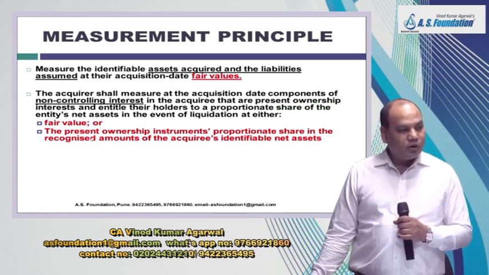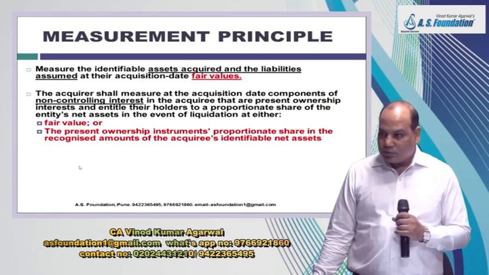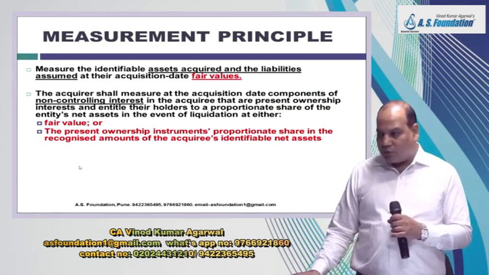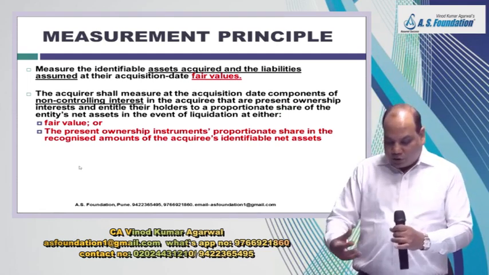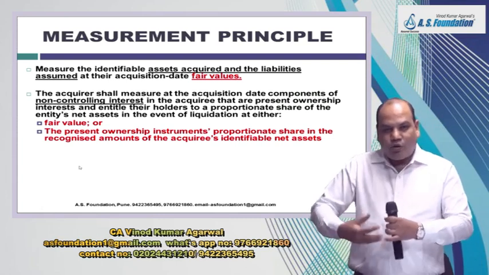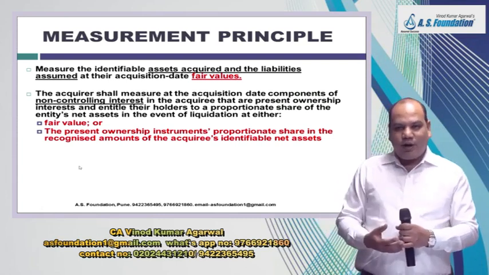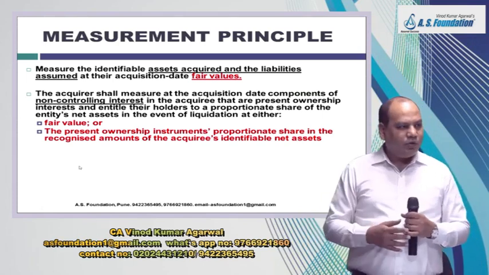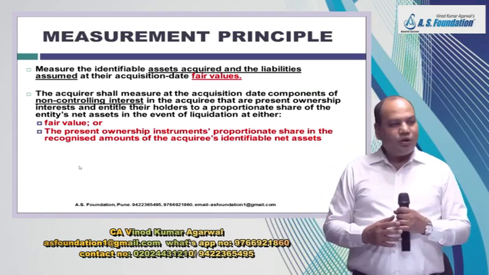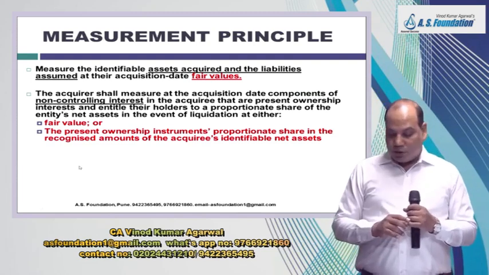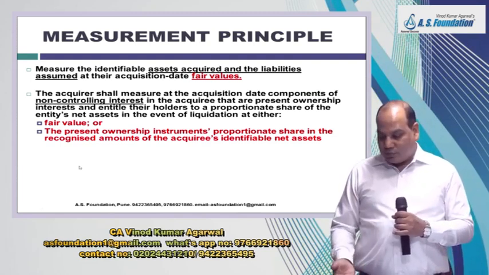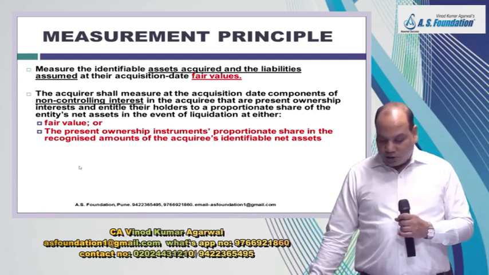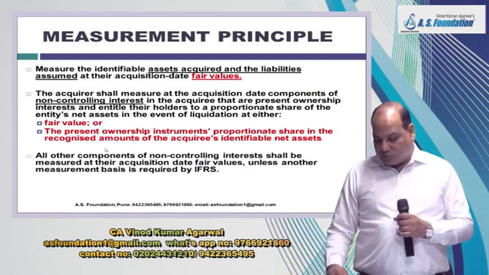Of course, you can follow the second one also by writing a note. Normally the question will tell you what you have to do. If the question specifically says the fair value of NCI on the date of acquisition is 40 million, that means the intention of the paper setter is you need to take the fair value. But if fair value is not given, then you can take either of the two, write a note, because it is allowed.